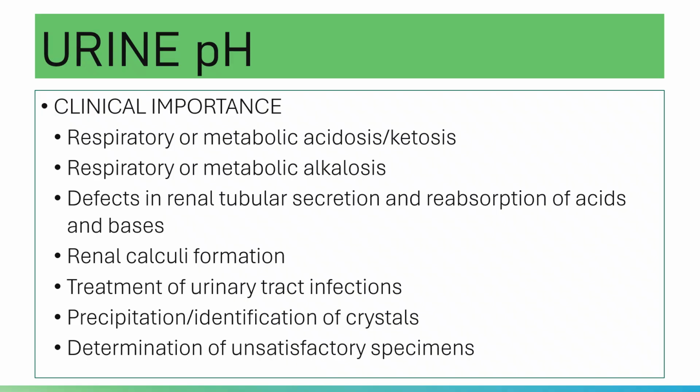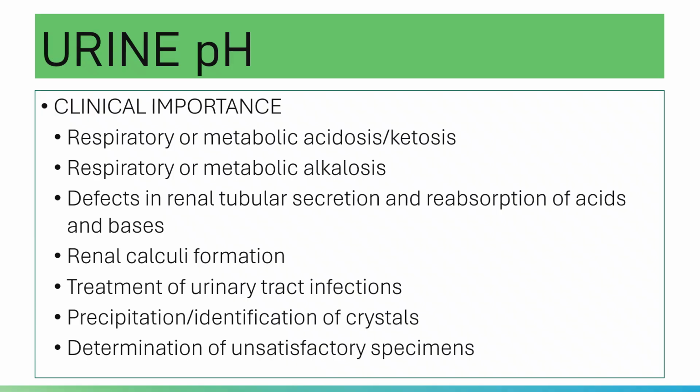One of them will compensate, either retain or secrete more. In the kidneys, of course, it will retain or secrete bicarbonate, or it will secrete hydrogen ions. Your urine pH is also utilized to determine defects in renal tubular secretion and reabsorption of acids and bases.